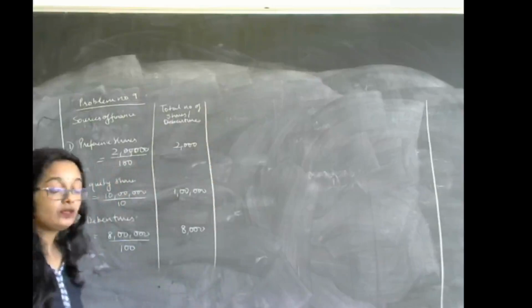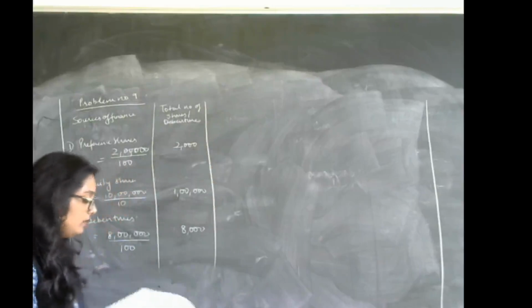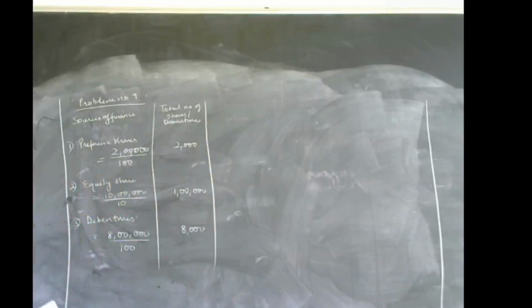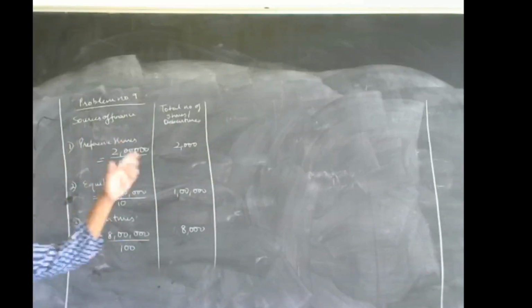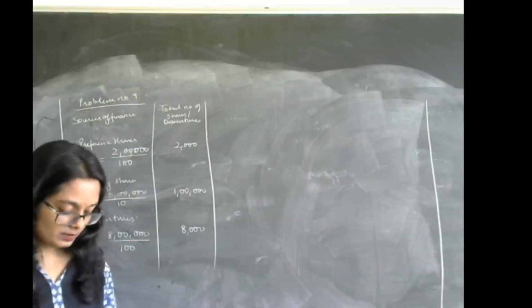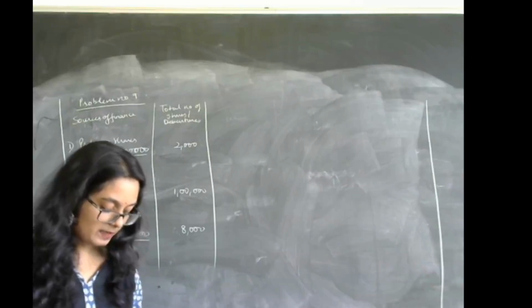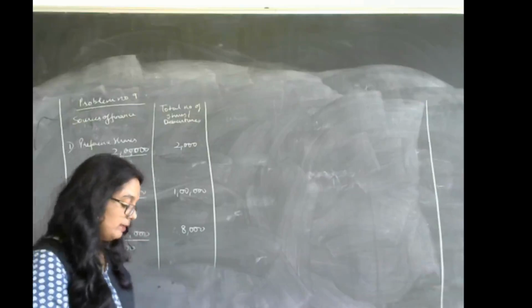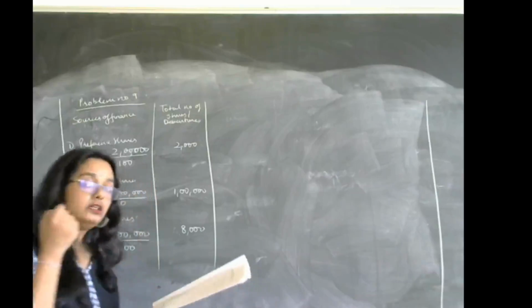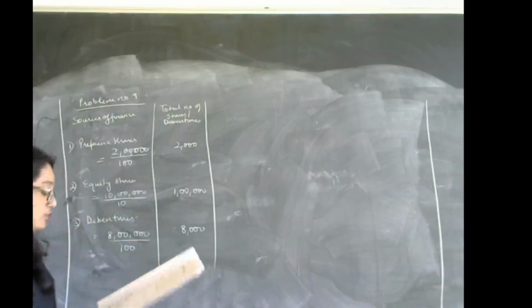Now we need to find out the market value. I'll make a separate column, that's better. Market value per share: if you see in the next paragraph, they have mentioned the market value per share or per debenture.